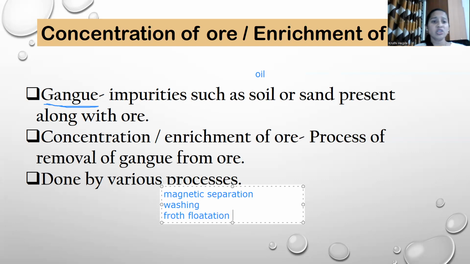That is, enrichment or concentration of ore is done by any of these processes, which are not given in detail. You need not break your head to know what froth flotation or magnetic separation or washing are. You need not worry much. It's not mentioned, so leave it. One thing you should know: when any ore has to be extracted, the first step remains common for any metal, that is concentration or enrichment of ore, which means removal of gangue from the ore. Shall we move further?